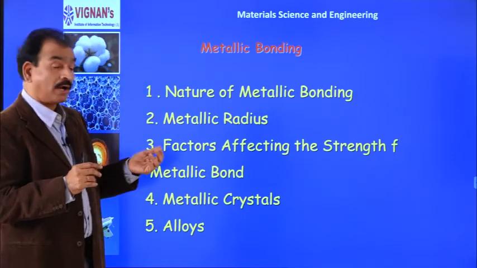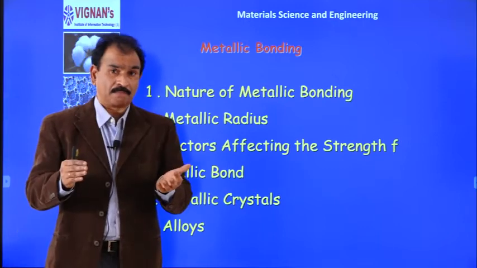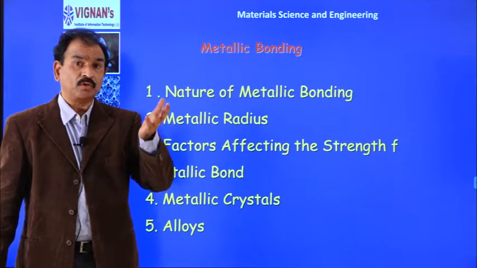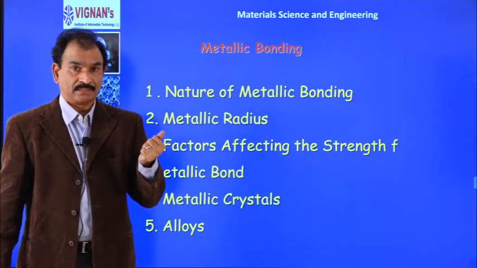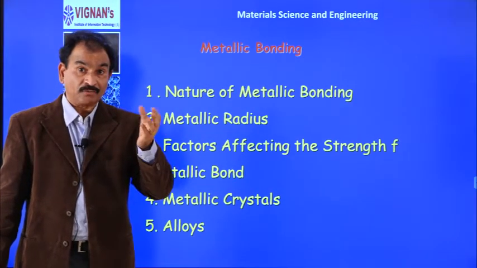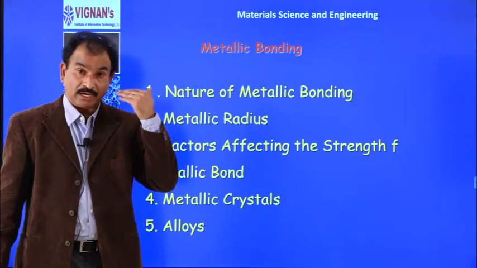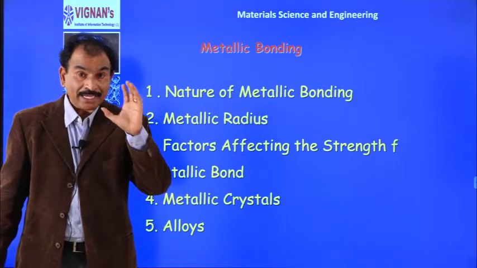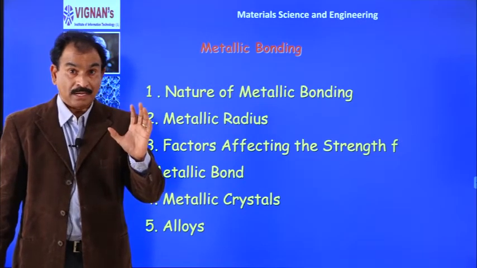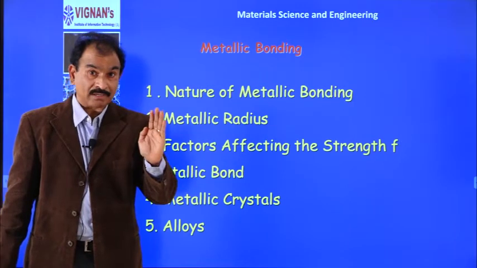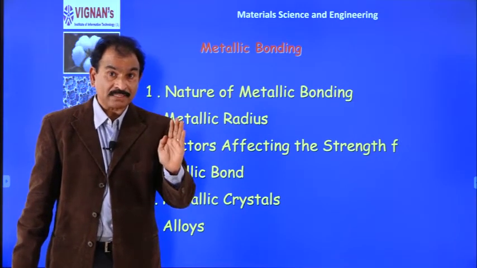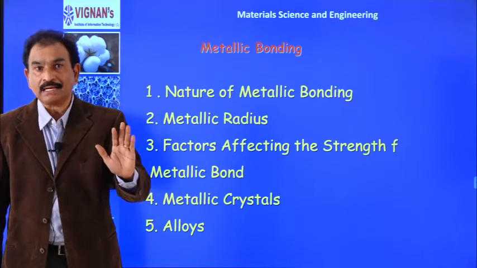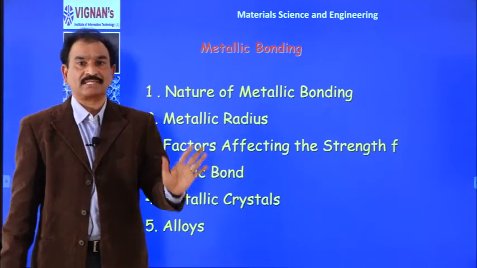Whereas primary bonds are very strong. Say, for example, if you want to melt sodium chloride, we have to heat it to more than 1000 degrees. If you want to melt diamond, it is almost impossible, more than 3000 degrees. That is the character of a primary bond. And I am repeating, primary bonds are strong bonds having high bond energies, and mostly they are interatomic forces.